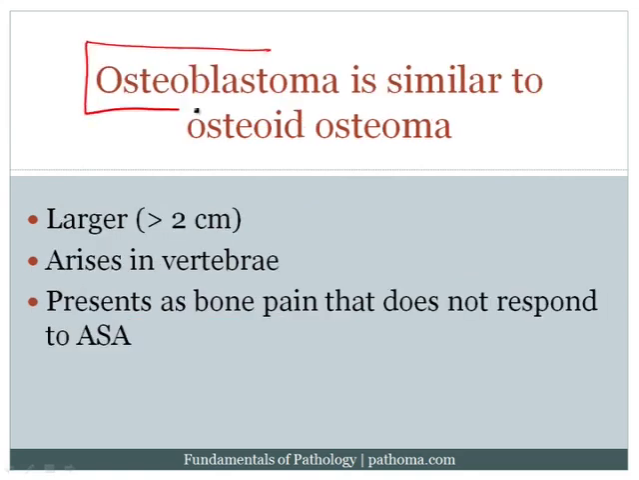Now osteoblastoma is a benign tumor of osteoblasts. It's very similar to osteoid osteoma because that was also a benign tumor of osteoblasts. However, there are three key differences that are very high yield. Osteoblastoma is larger. An osteoid osteoma is usually less than 2 centimeters, and an osteoblastoma is usually greater than 2 centimeters. The osteoblastoma usually arises in the vertebra. Remember that the osteoid osteoma arose on the cortex of the diaphysis of long bones. And number three, an osteoblastoma presents as bone pain that does not respond to aspirin, very high yield, whereas with an osteoid osteoma, the bone pain would respond to aspirin.